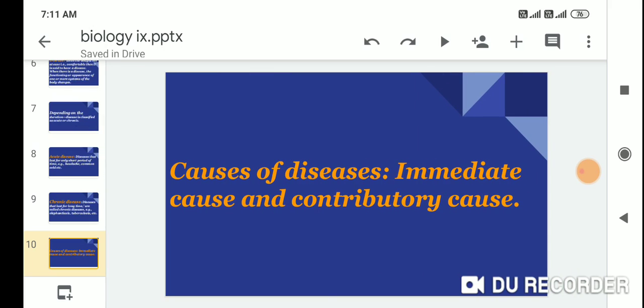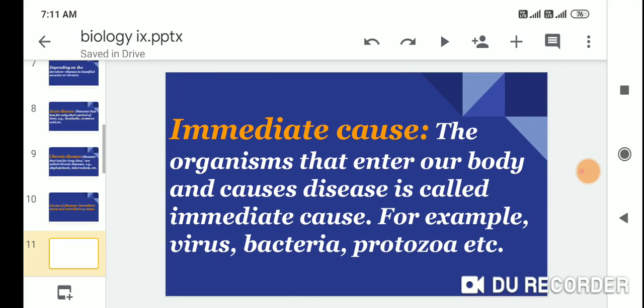Causes of disease: immediate causes and contributory causes. Immediate causes: the organisms that enter our body and cause disease are called immediate causes. For example, virus, bacteria, protozoa, etc.